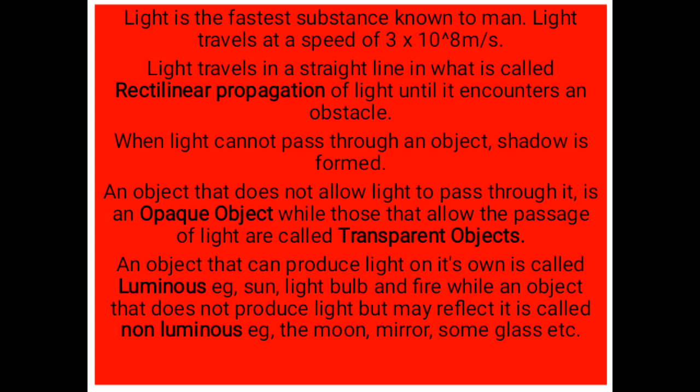Now, any object that allows the passage of light is called transparent object, but those ones that do not are called opaque. And the objects that can produce their own light are called luminous objects, while those ones that cannot are non-luminous. Are you with me?